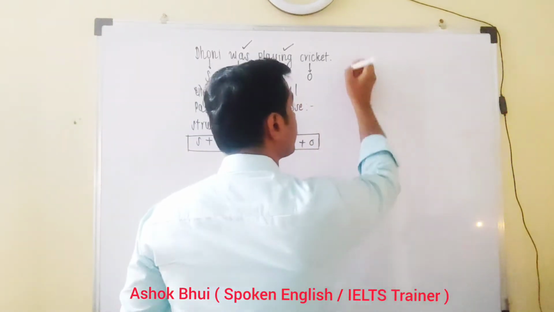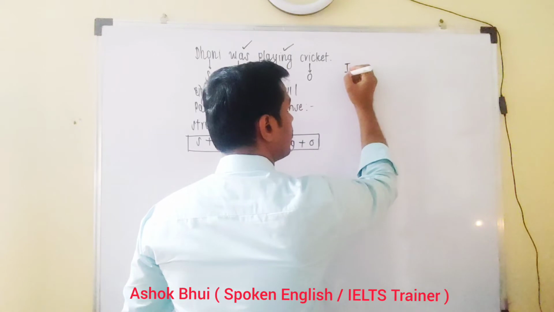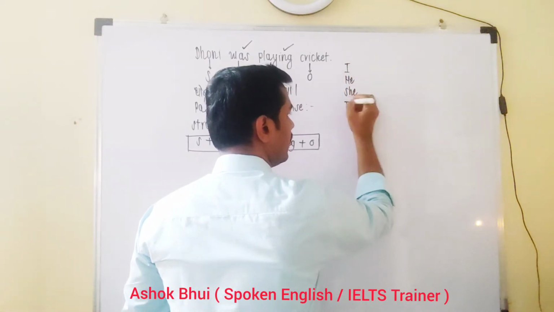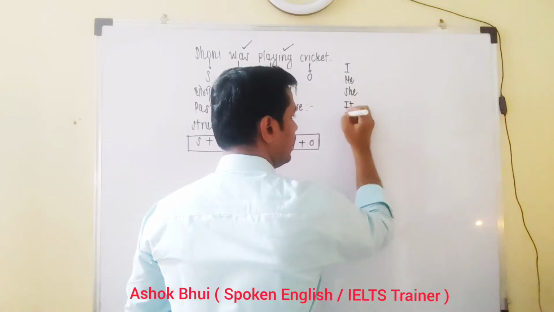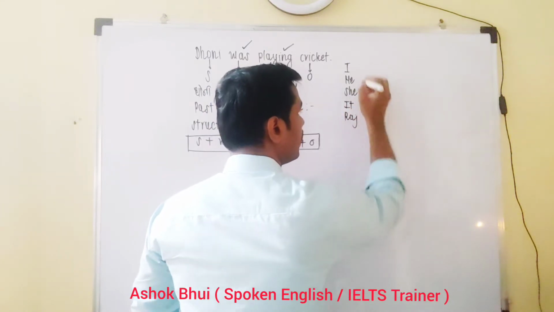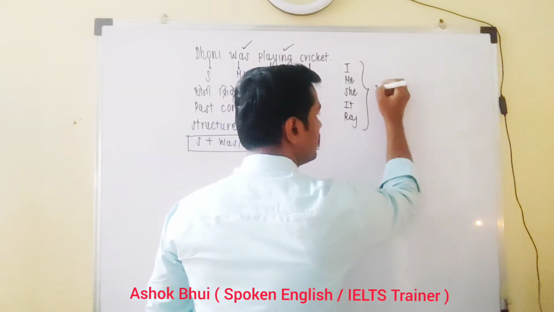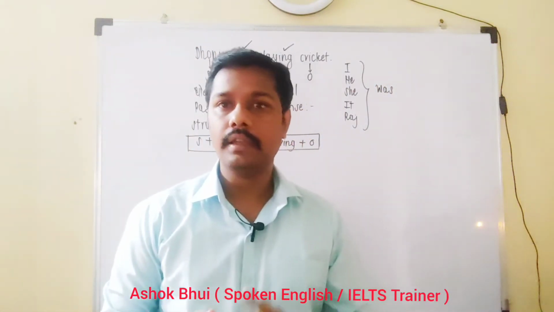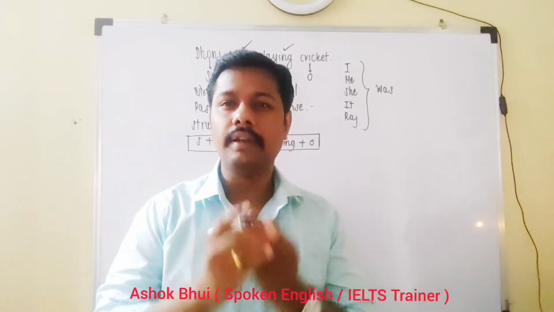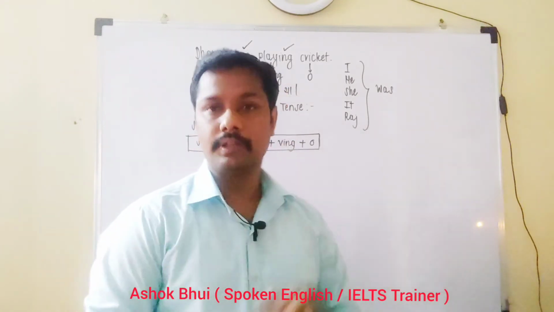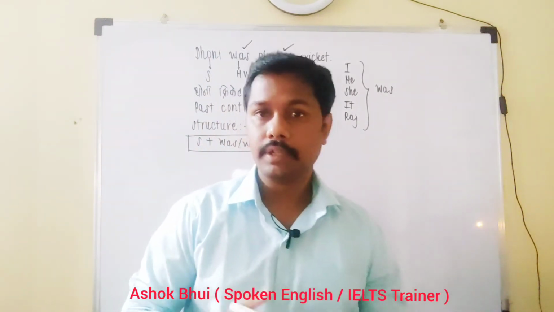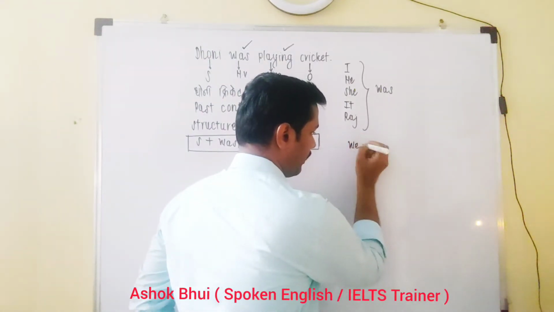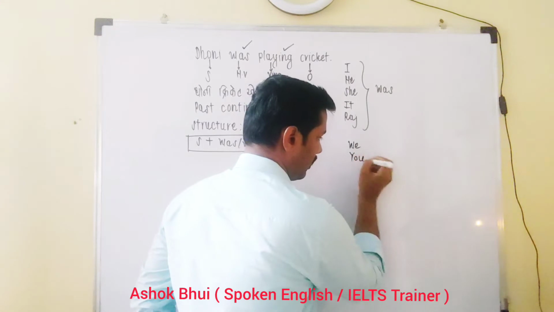Now, where to use was and where to use were, that we'll check first. Here, I, he, she, it, and you can take a name, for example, Raj. For that you can use was. And where to use were? It can be we, you, and they.